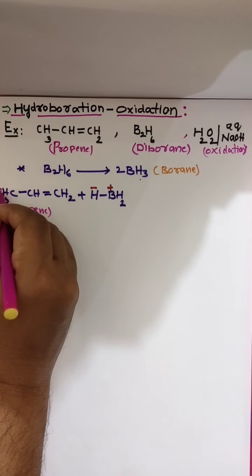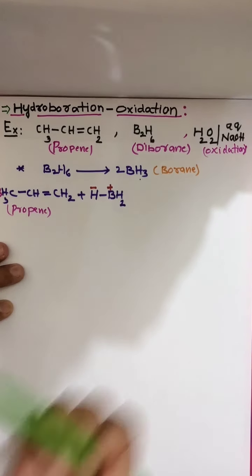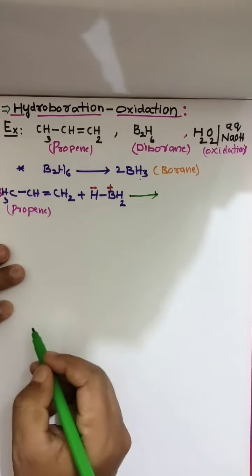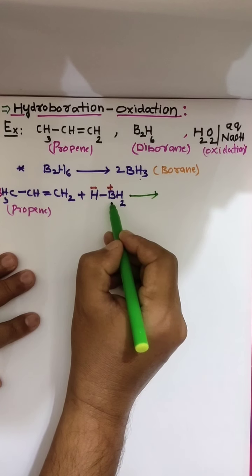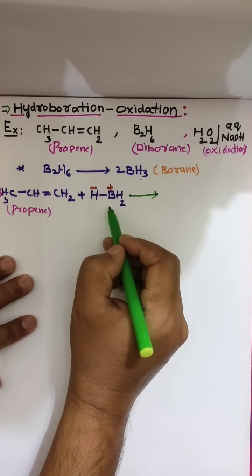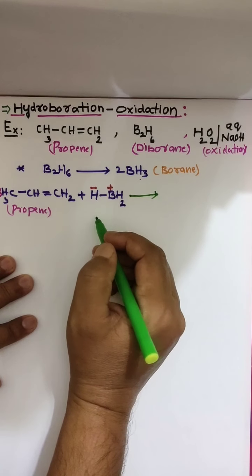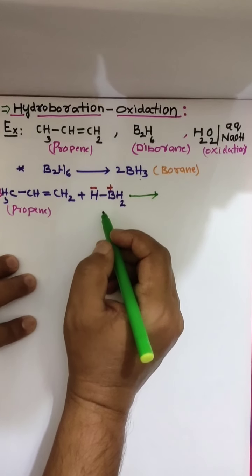Here we have to take 3 moles of alkene, whatever it may be. Now, what happened? According to the anti-Markovnikov rule, in the previous method we used Markovnikov rule, now anti-Markovnikov rule.